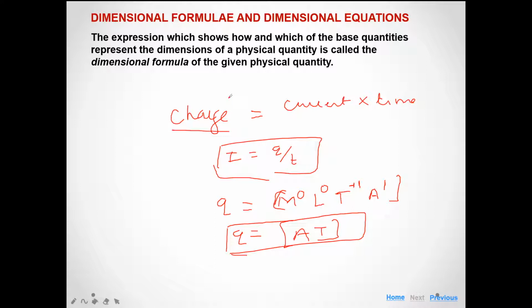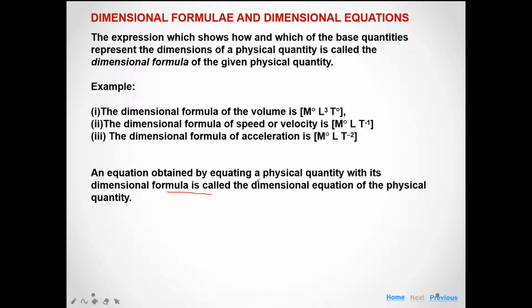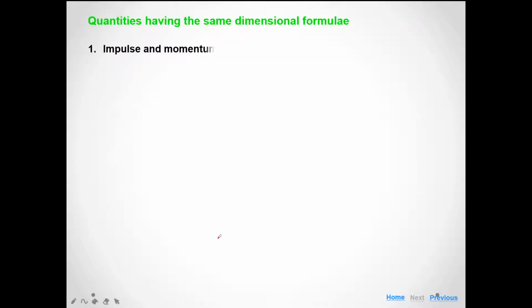Now, I have already given most of the examples. An equation obtained by equating a physical quantity with its dimensional formula is called the dimensional equation of the physical quantity. Like, for example, V is equal to M to the power 0, L cube, T to the power 0. I have already given them.